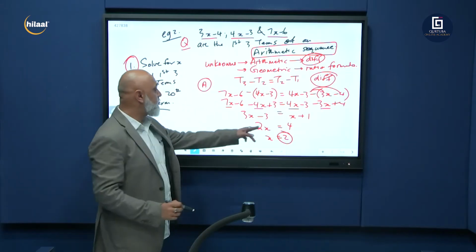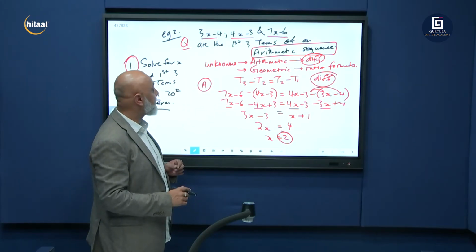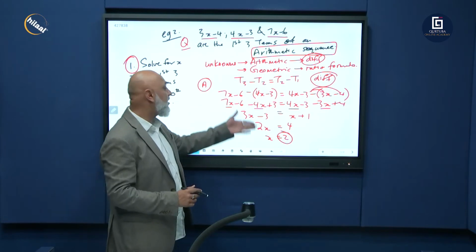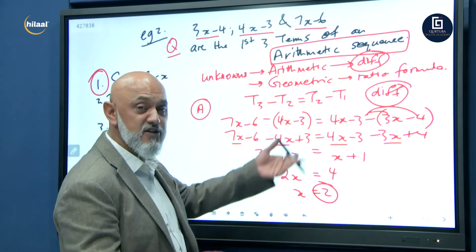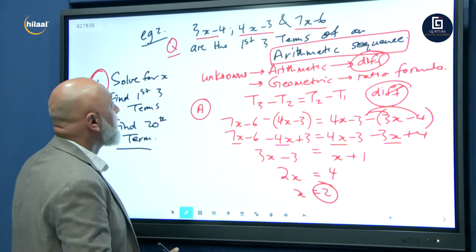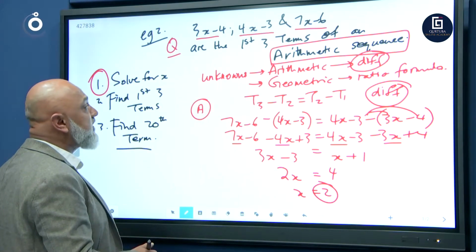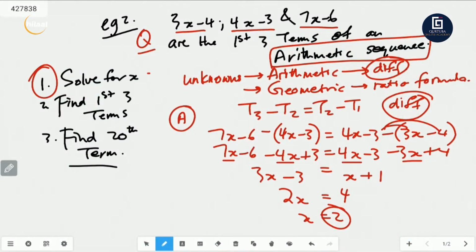Divide by 2, divide by 2. 4 over 2 is 2. And there we go, x is equal to 2. We just solved for x here, guys. I moved a little bit fast because this is just algebra, collecting like terms. So we answered question number 1. We solved for x and got x is equal to 2.